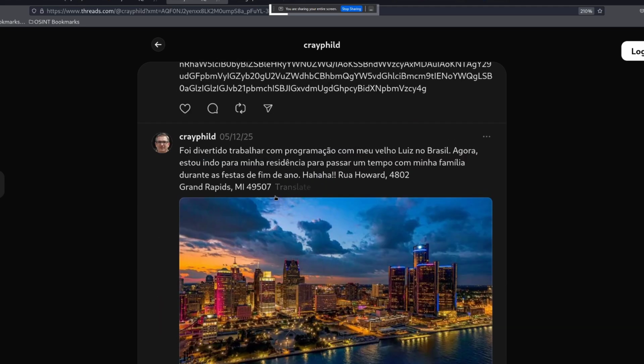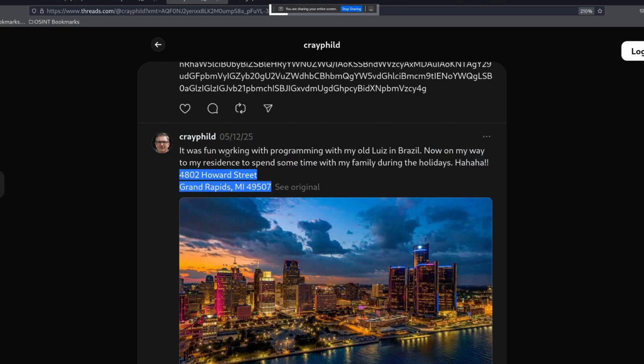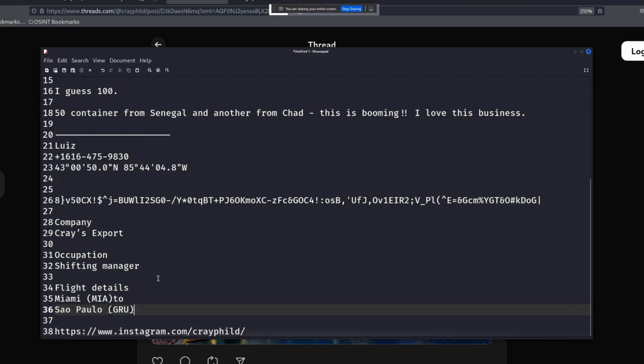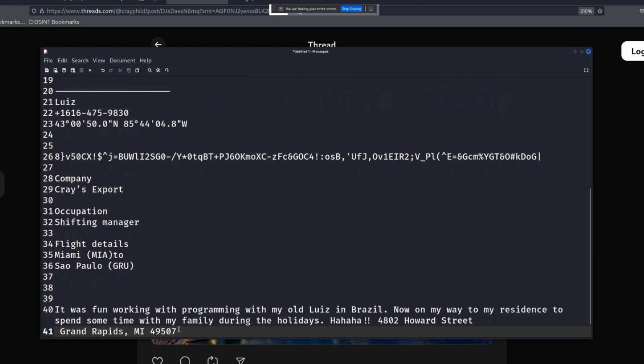So let me translate this text. It was fun working with programming with my old friend Luis in Brazil. So he was in Brazil with Luis, the information that we have got before. Now on my way to my residence to spend some time with my family during the holidays. And then we have an address. So I believe that this is where his family is. Let me copy this and search for it.